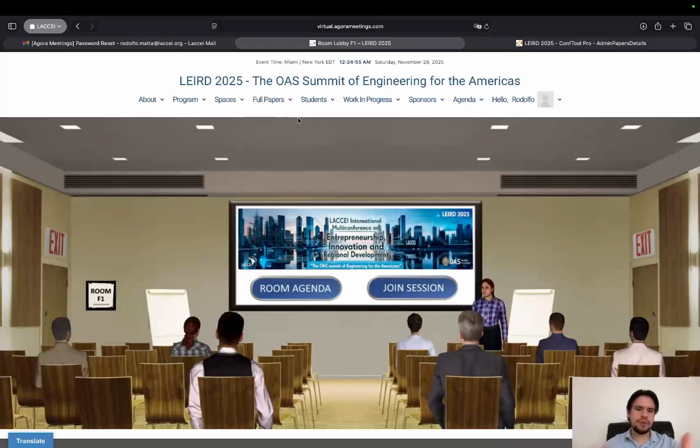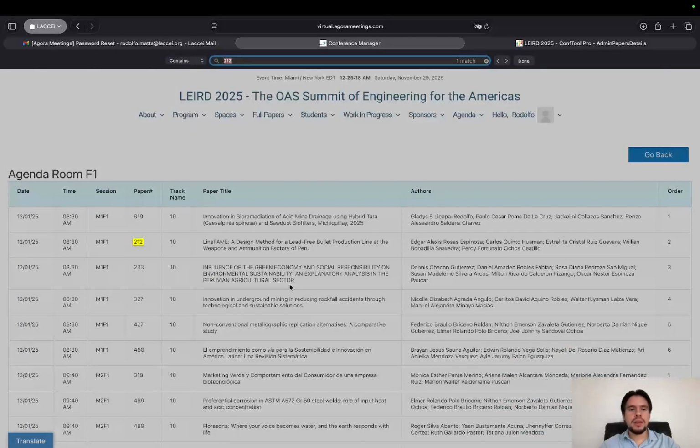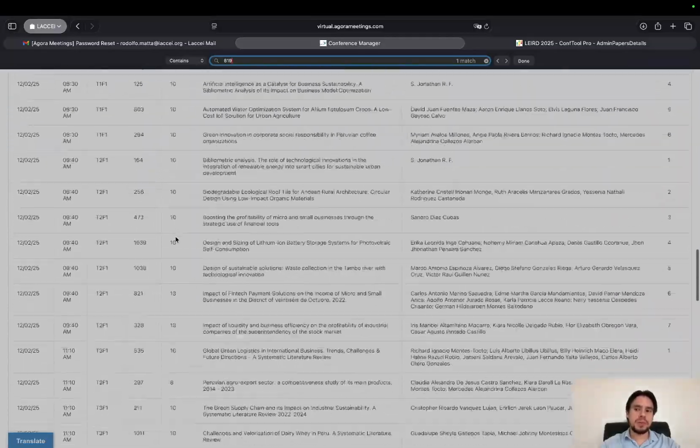Like I said before, every room has 2 buttons, the room agenda and the join session. So I'll go to the room agenda. Here you can see all the papers that are going to be presented in this room. Let's say I want to look for paper 819. I'll press Control F on Windows or Command F on Mac to use the search function in my browser. You can see that it's the first one on this table, but once again, you will see all the papers that will be happening in this room.